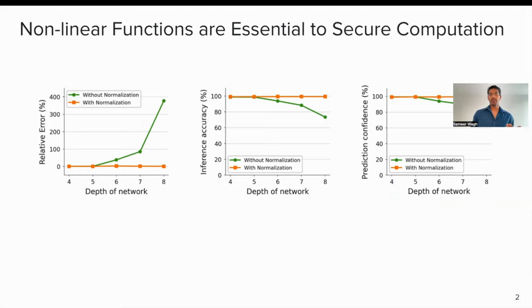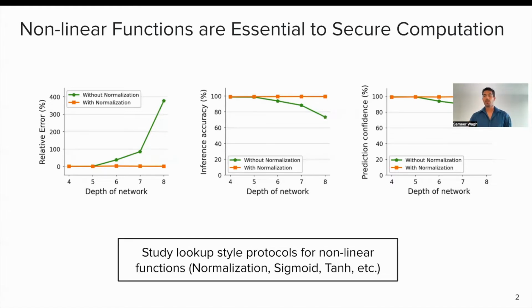So this is just one example of normalization functions, which improve the stability of neural network training. And this is going to be the focus of this work: to actually study lookup style protocols, and whether they can actually be feasible and practical for nonlinear functions.